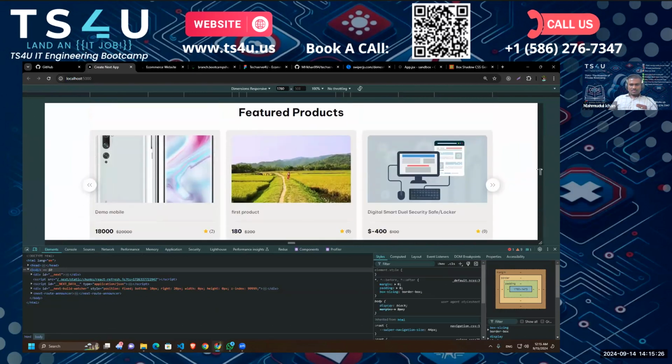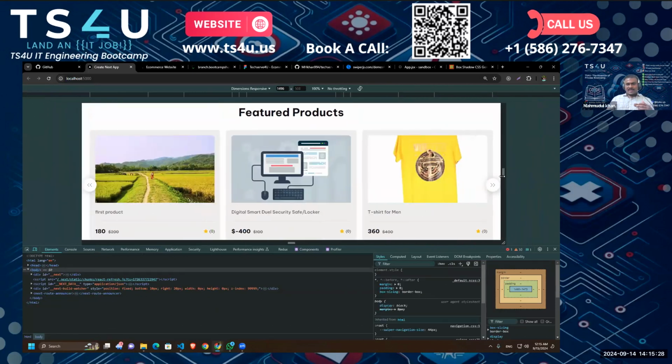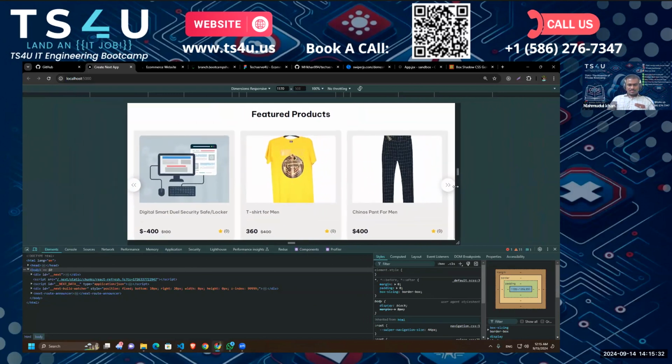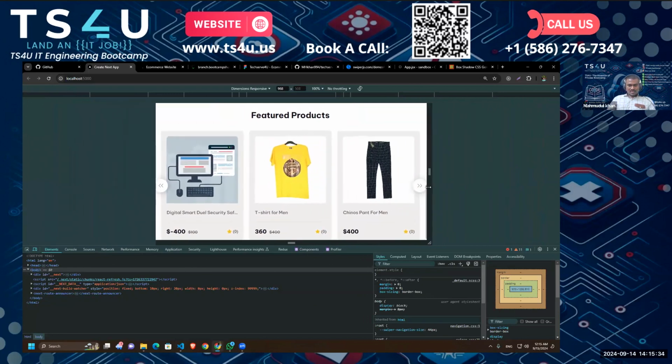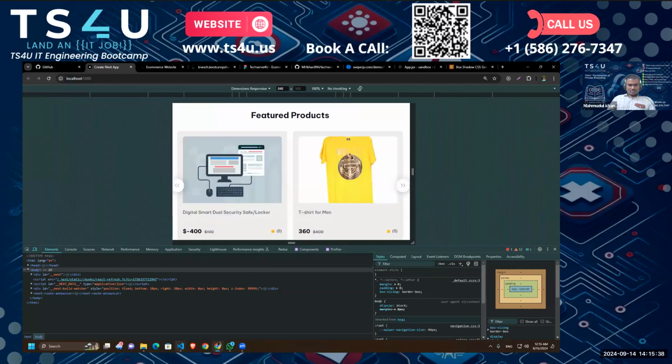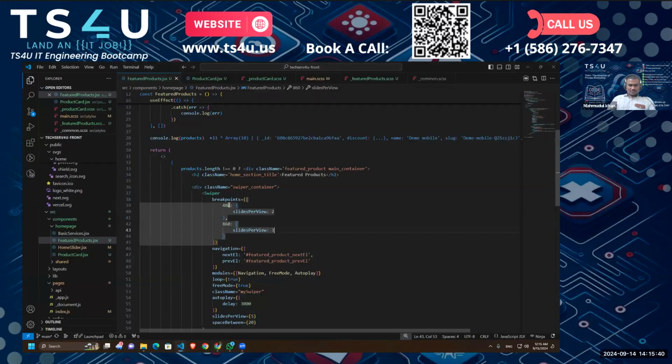So for devices above 860 pixels, it will show 3 slides. If we go right under 860, now it will show 2 slides, because we said for devices under that, we want to show 2 slides.